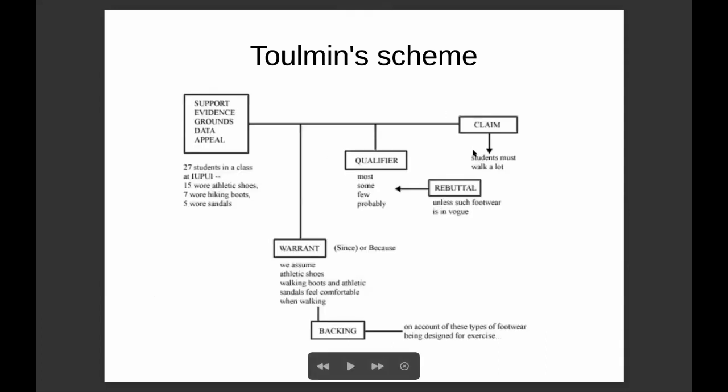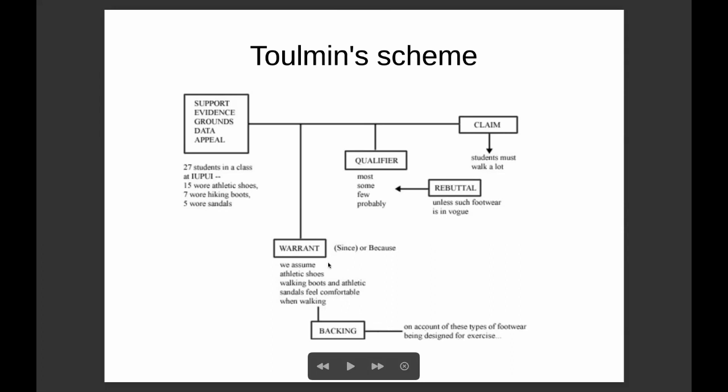For instance, suppose that the claim is that students work a lot. On which basis has it been said so? We need some datum in support. For instance, that among 27 students in the class, 15 wear athletic shoes, 7 hiking boots, and 5 sandals. But why does this datum allow us to say that students work a lot? Well, for instance, because we assume that athletic shoes, hiking boots, and sandals are very comfortable to walk with. So if you wear those, it's because you walk. A possible backing of the warrant is that these types of footwear are expressly designed to be comfortable in walking.